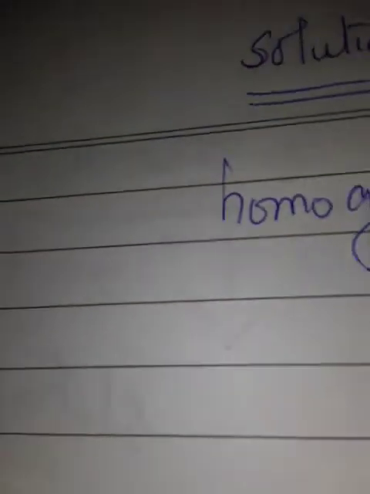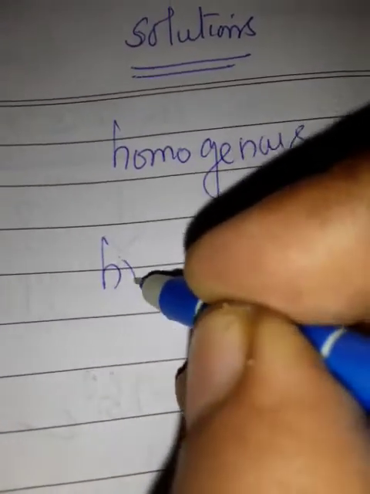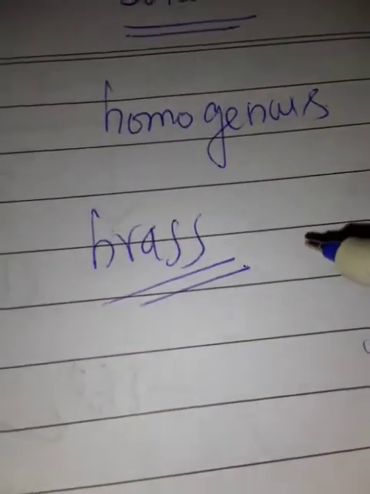Another example is air. In the last video we have learnt air is a mixture of nitrogen, oxygen, carbon dioxide, traces of other gases, and a small amount of water vapor. This is one of the examples of a homogeneous solution. Even in solids, brass is a homogeneous mixture of copper and zinc that you have to learn. One more question will be asked. Brass means homogeneous mixture of copper and zinc.